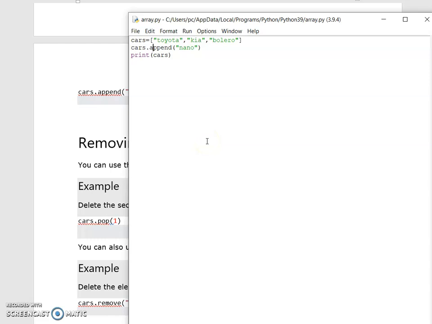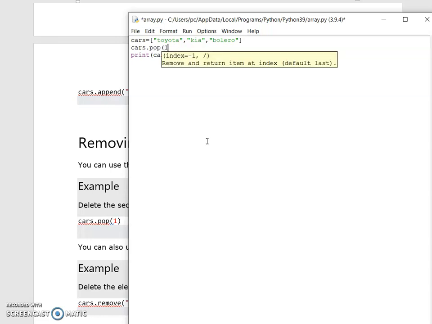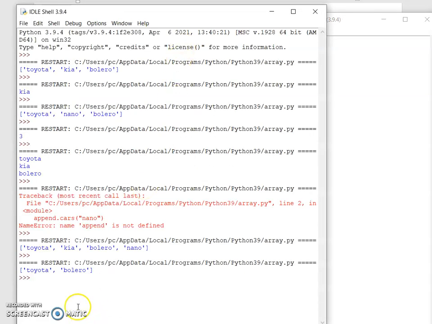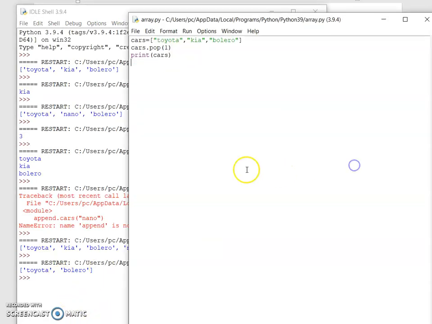Cars dot pop of 1. I am deleting Kia by using pop. After running, only Toyota and Bolero are printed, no Kia because it is popped.